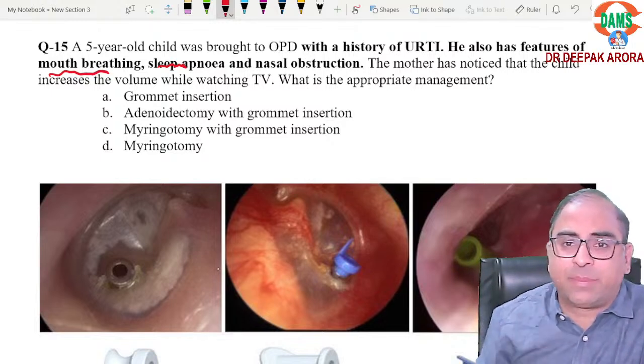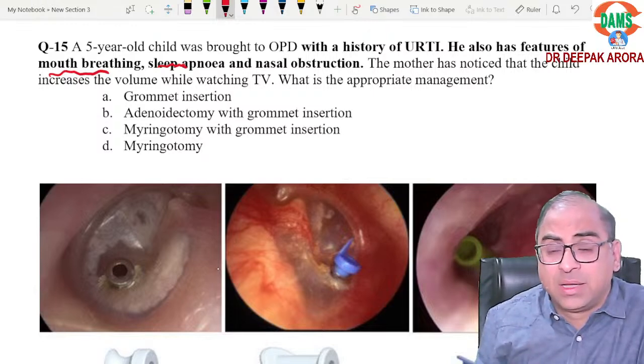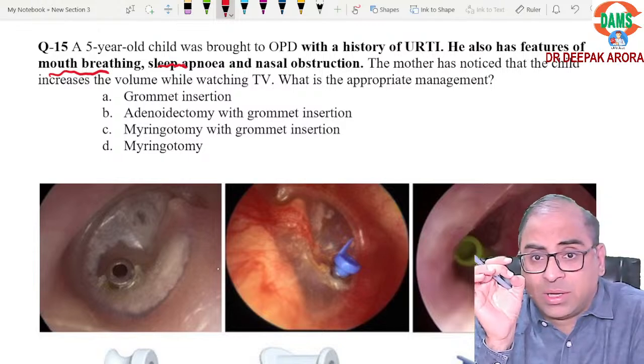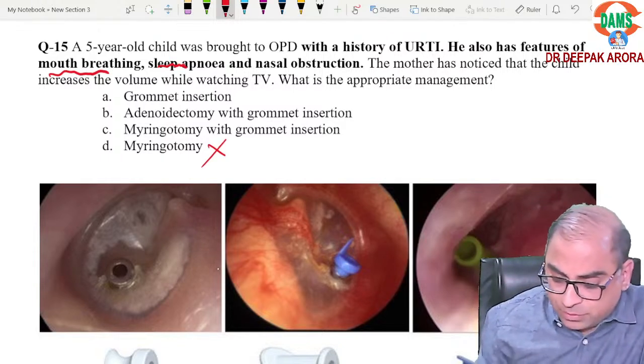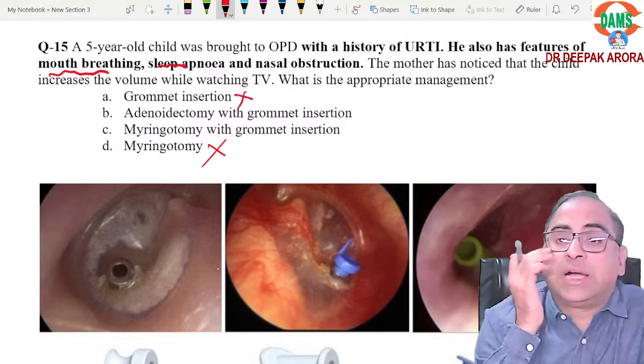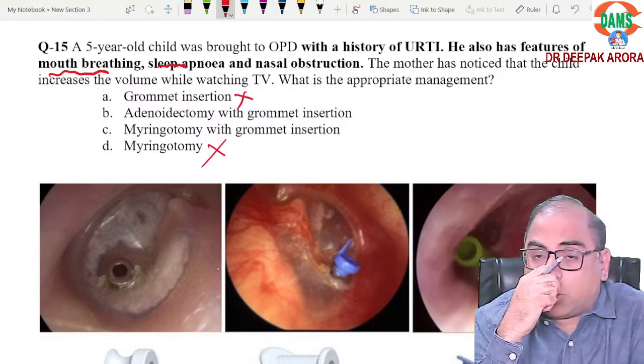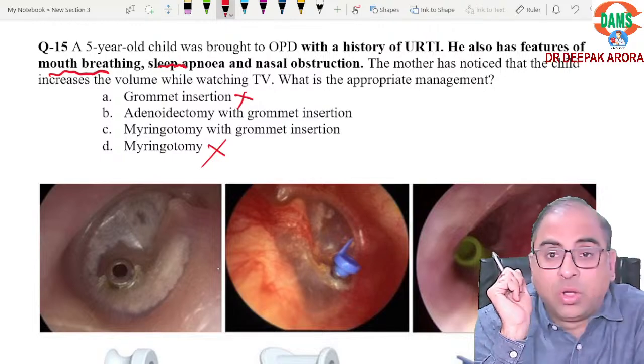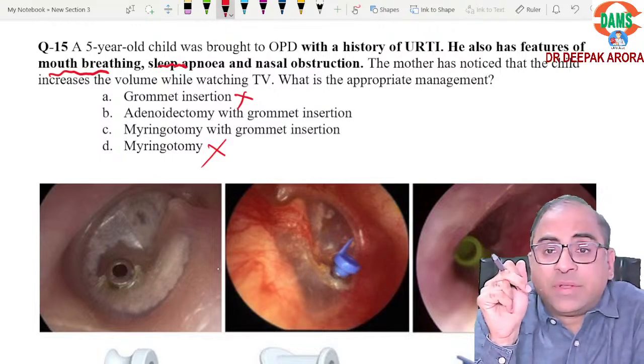Serous otitis media with adenoid hypertrophy. Now beta, I am dissecting this, listen carefully. Only myringotomy is out. Only grommet insertion is out. Now the question is, is grommet insertion with adenoidectomy a better choice, or myringotomy with grommet insertion?